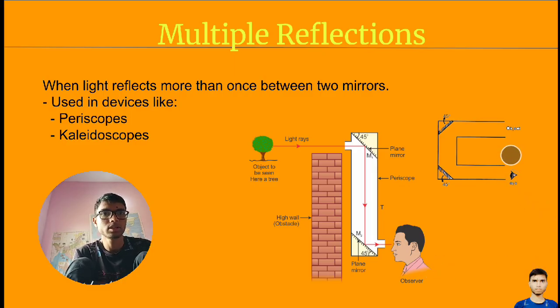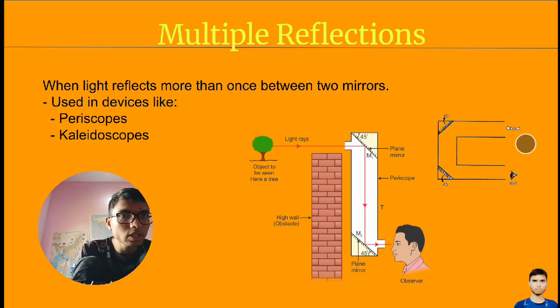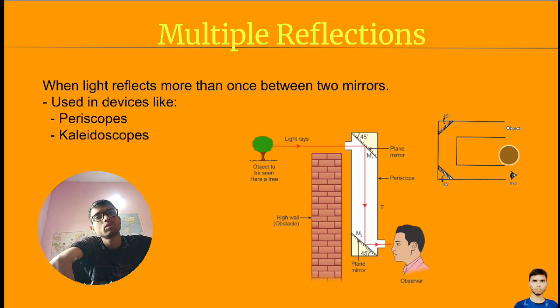Now we have this device. Our eye is here, and this is one mirror, and this is another mirror, and we have this object. Here, what will happen? Light will go like this, like this, and we will be able to see the object which is here. This object will be appearing on this plane mirror, and also on this plane mirror.